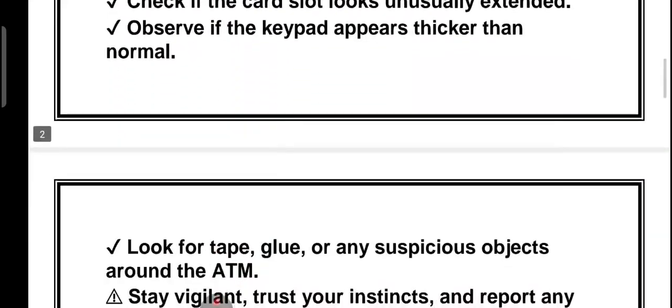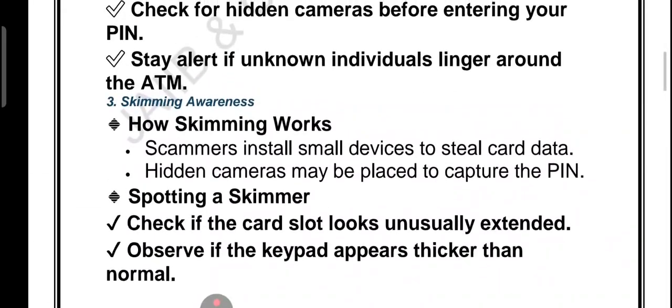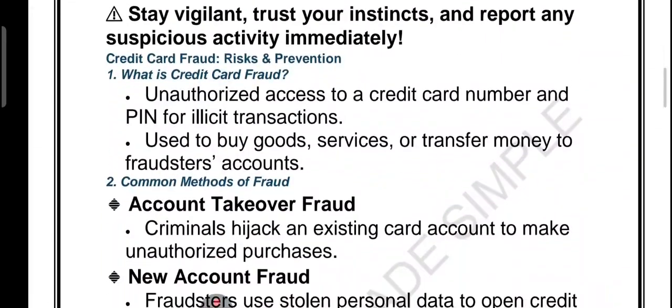Now the question is, what is credit card fraud? Let's understand. So basically it is where someone uses your credit card number and PIN without permission. Fraudsters buy goods, services or transfer money to their account.